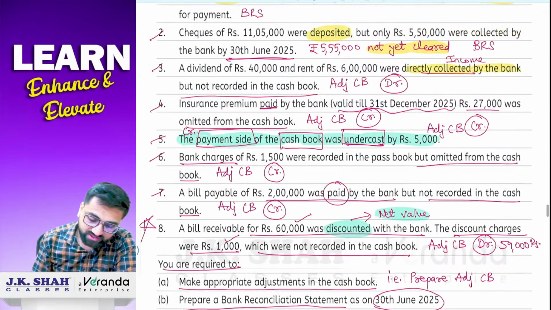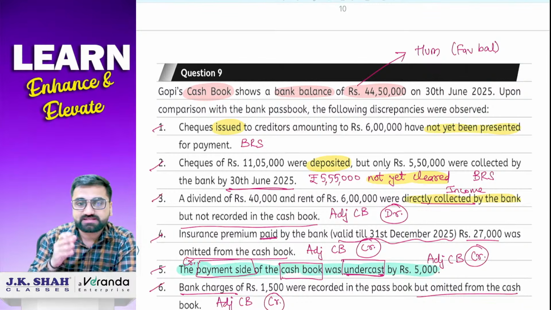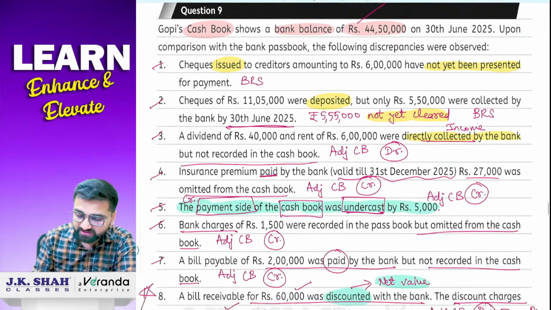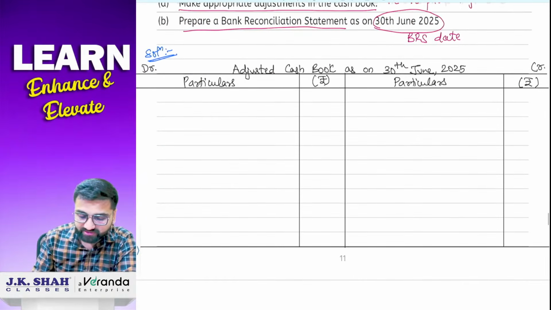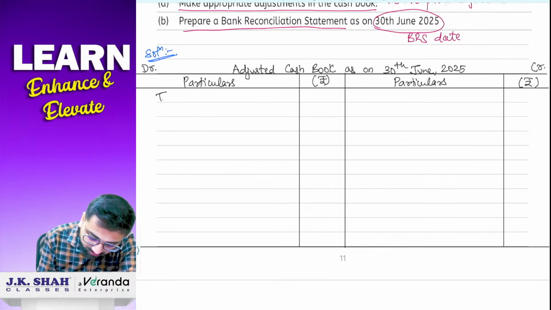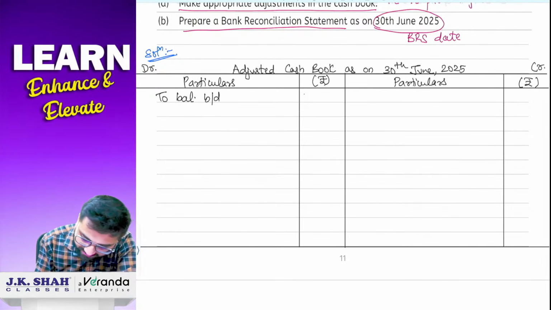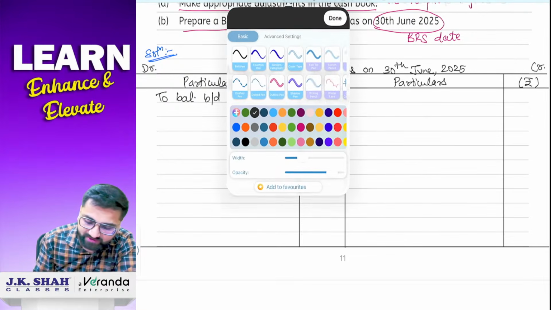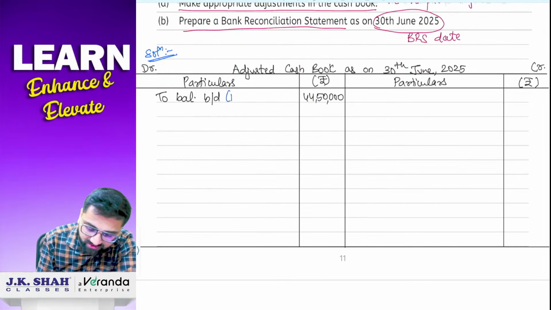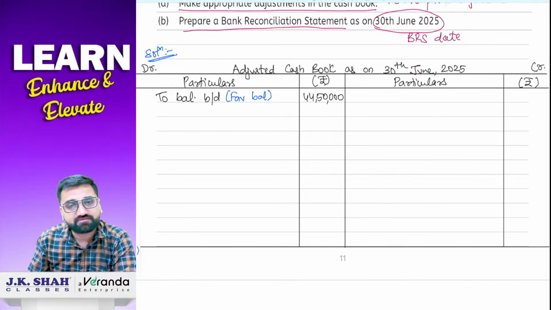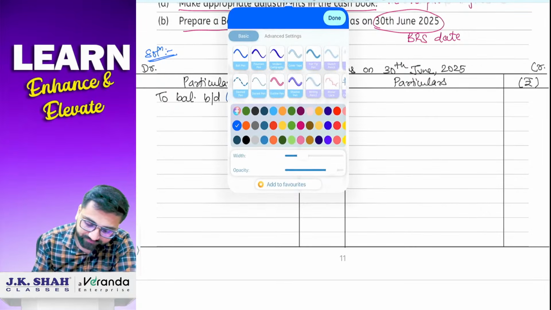If you see the question in the very first line, they have told you Gopi's cash book balance is 44,50,000 and it is a favorable balance. So favorable balance will be written on the debit side. So we'll write down here to balance brought down, which is 44,50,000. And if you want, you can write down in the bracket for your reference that it is a favorable balance.